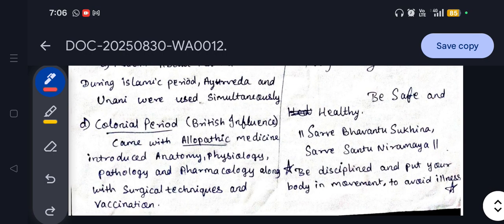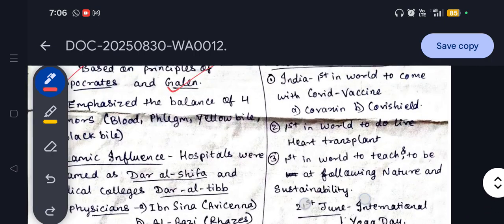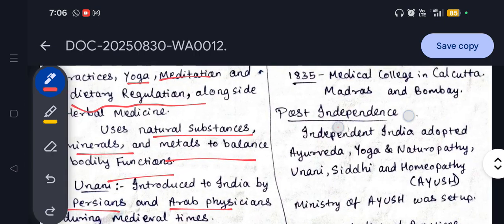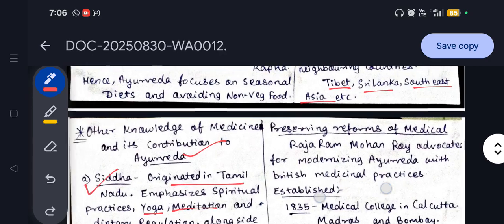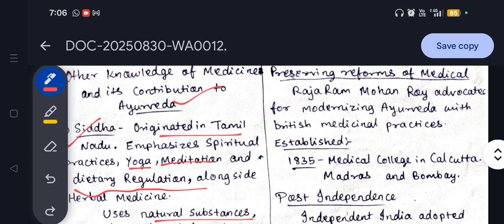When the British came into India, they brought the concept of allopathy. They also introduced anatomy, physiology, pathology and pharmacology, along with surgical techniques and vaccination. And as we know, most of these things were also practiced in the Ayurvedic concept. Raja Ram Mohan Roy advocated for modernizing Ayurveda with British medical practices.